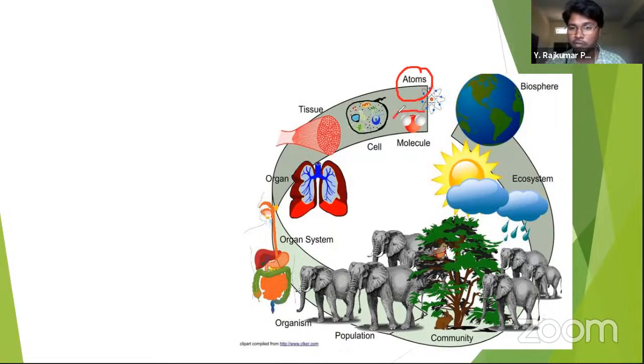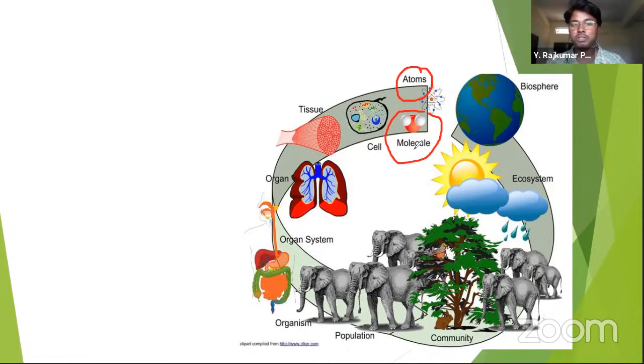Right? A group of atoms can also be called a molecule. And in living organisms, there are biomolecules. These biomolecules are nothing but carbohydrates, proteins, fats, vitamins, minerals. This is what we are all made up of, isn't it?